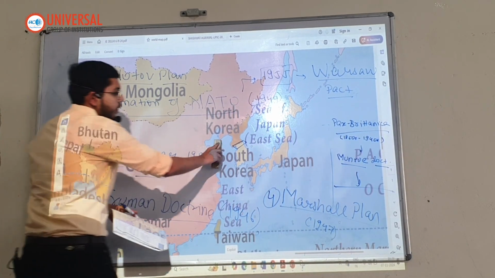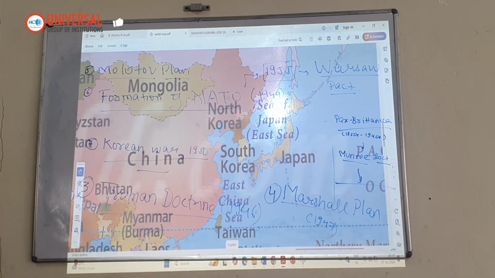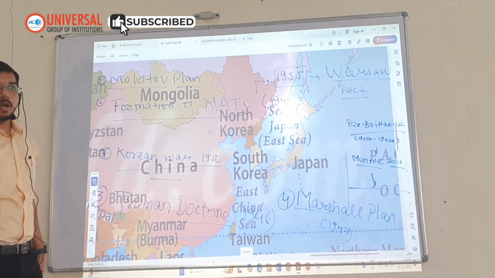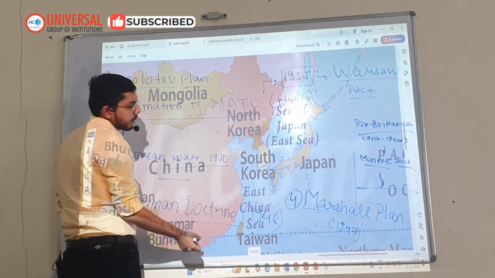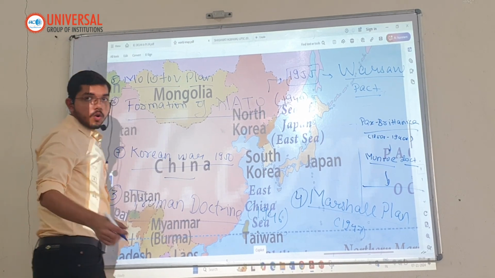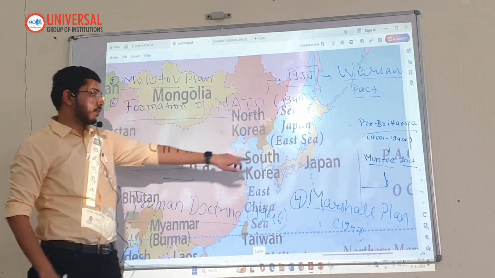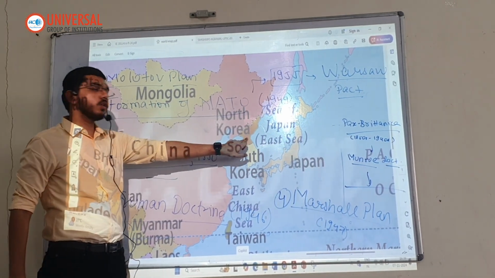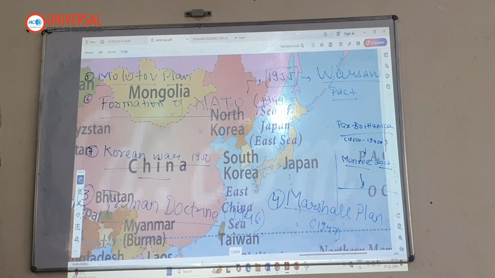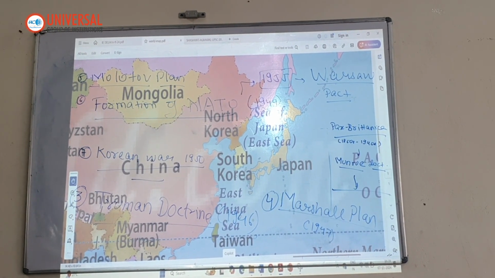Later, North Korea has developed nuclear weapons, and it is engaged in a nuclear standoff with the United States. And what has happened is that Donald Trump became the first president to go and meet Kim Jong-un. He met Kim Jong-un on the border and then stepped onto the North Korean side to meet Kim Jong-un along with him. He became the first president to land on North Korea. So this was the Korean War.